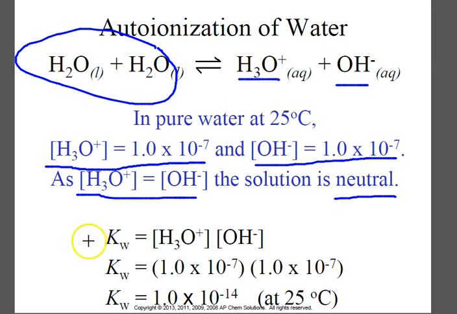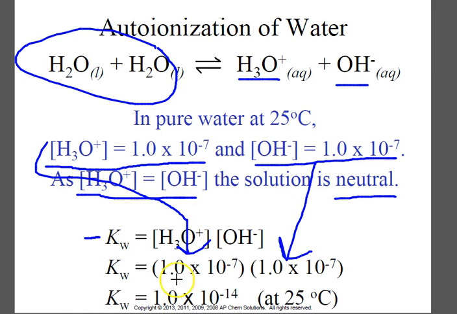So we can write an equilibrium expression for this reaction because it is an equilibrium. We've got our products, H3O+ and OH-, and their concentrations in brackets, and we would divide by reactants, but the reactants are a pure liquid, so we're leaving those off. We're going to plug in the concentrations of H3O+ and OH- to find the value for this. So the value for the equilibrium expression for water is 1 times 10 to the negative 14th